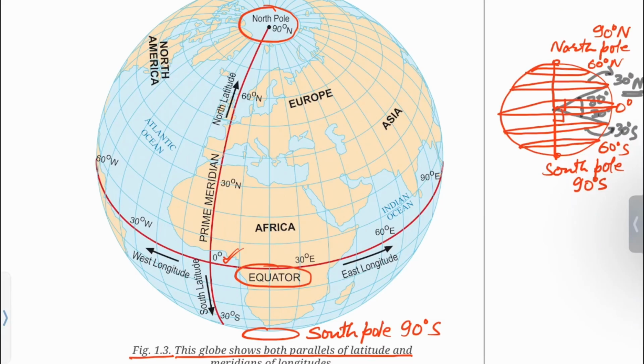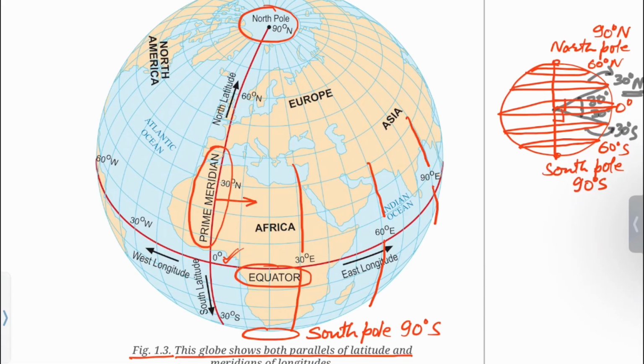You can see half circles connecting North Pole to South Pole vertically. You can see prime meridian here, also known as Greenwich meridian or 0 degree longitude. The meridians of longitudes located in the east of prime meridian are numbered as 30 degree east longitude, 60 degree east longitude, 90 degree east longitude, and so on.